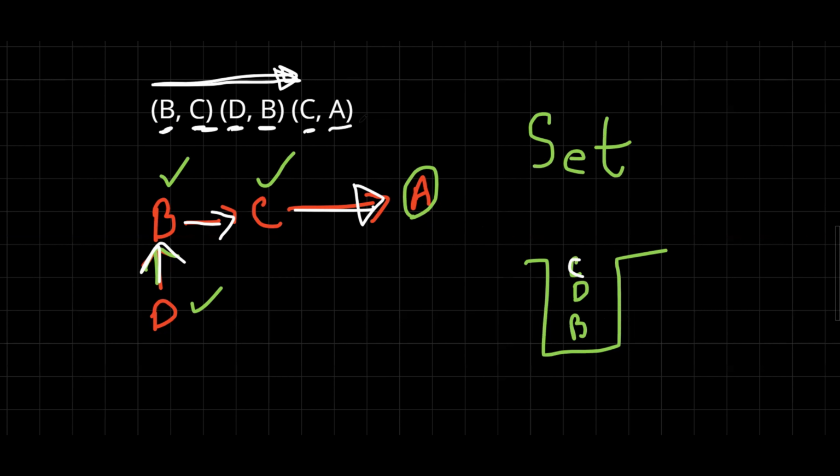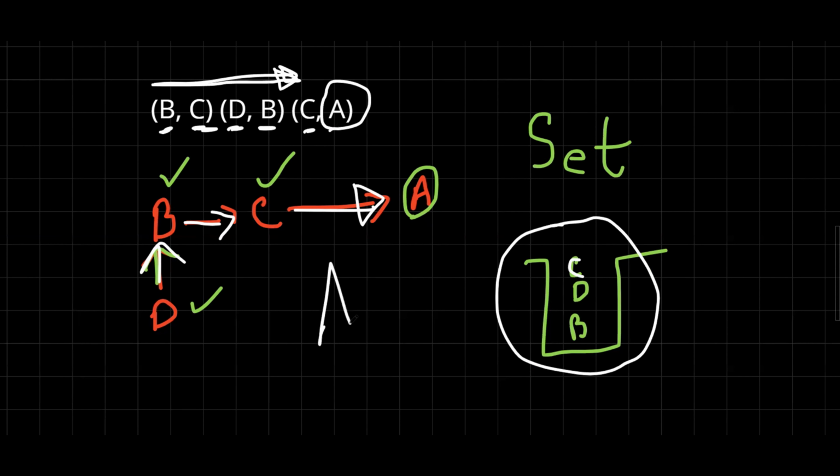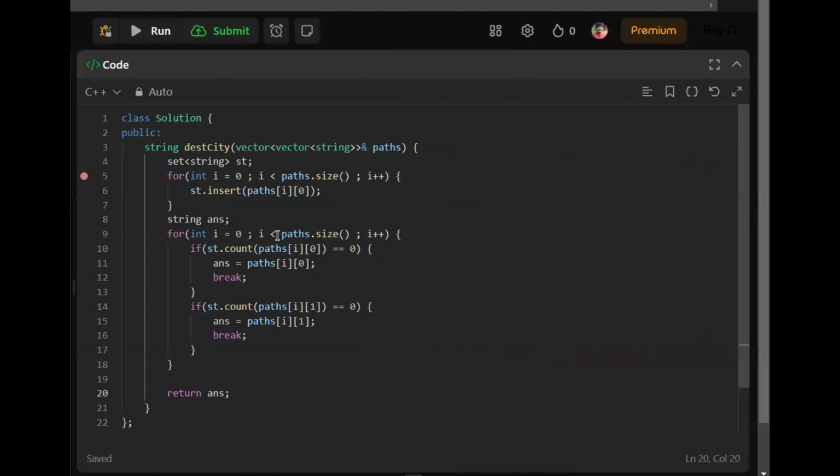Now finally it is city A. We can see that city A is not present in the set. So we can conclude that city A does not have any outgoing edge, and city A is the destination city. So in this case, we simply return city A. I hope you understood the algorithm. Now let's move on to the code.